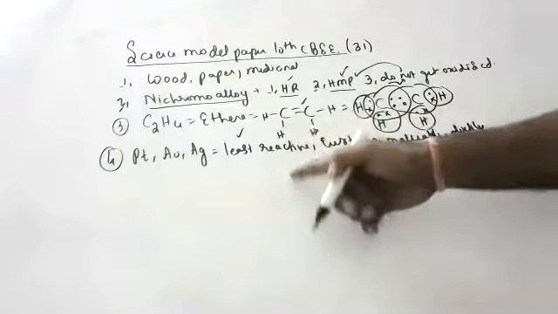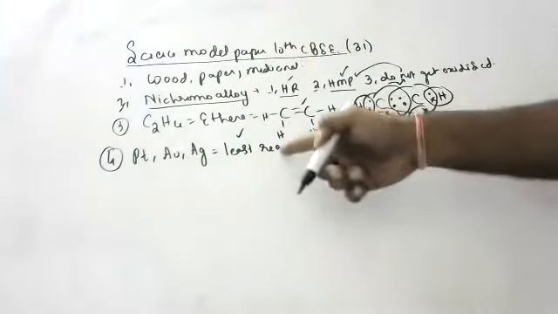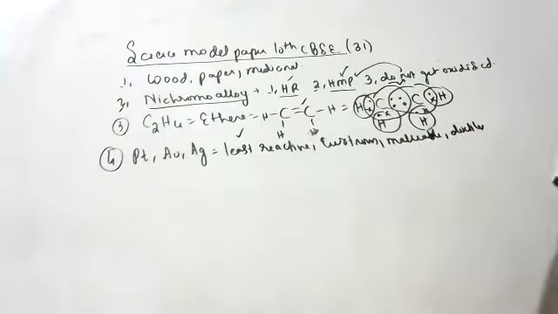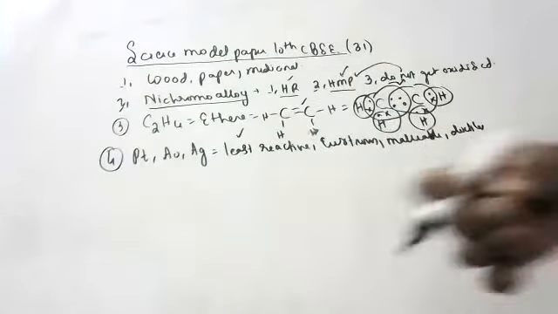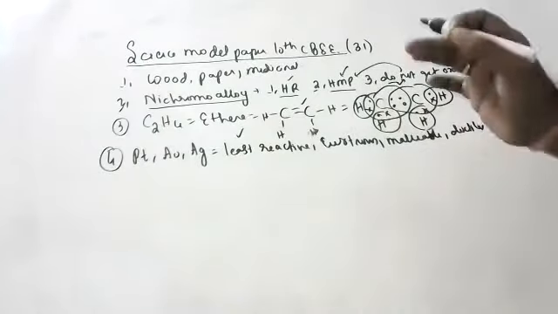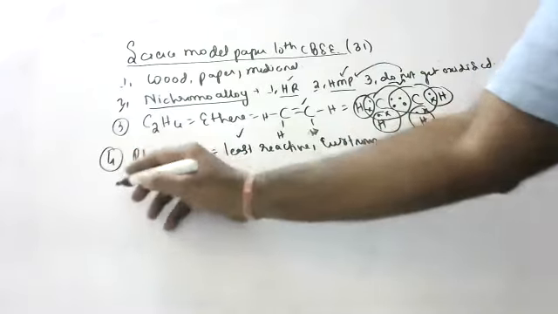Children, you write these one below each other. Don't write like this, because to show more questions I am writing like this. First point, least reactive. Second point, lustrous, in brackets write shiny. Third point, malleable, in brackets write can be beaten into sheets. Fourth point, ductile, can be drawn into wires. Like that you write, children. So that is why it is used.